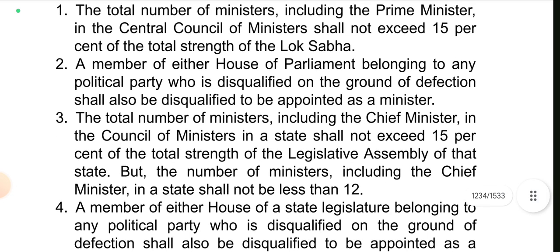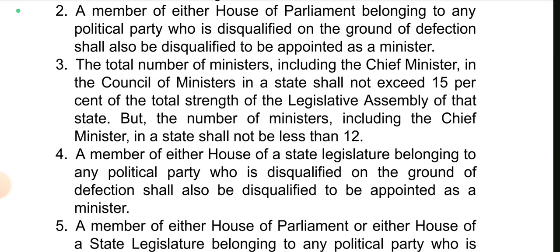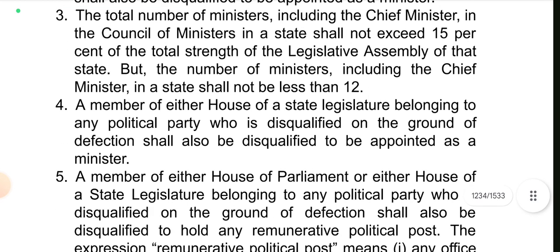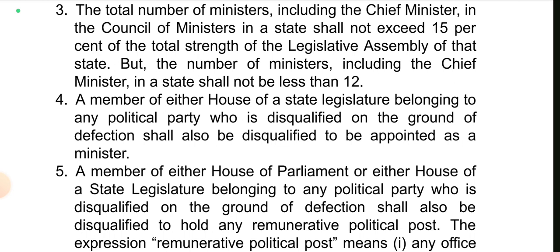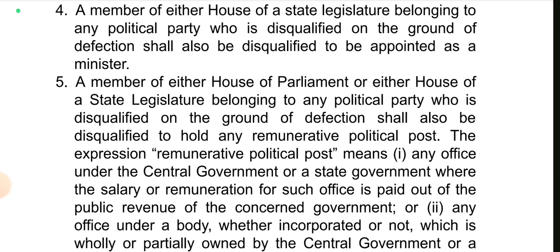The total number of ministers, including the Prime Minister, in the Central Council of Ministers shall not exceed 15% of the total strength of the Lok Sabha. A member of either House of Parliament belonging to any political party who is disqualified on the ground of defection shall also be disqualified to be appointed as a minister. The total number of ministers, including the Chief Minister, in the Council of Ministers in a state shall not exceed 15% of the total strength of the Legislative Assembly of that state, but the number of ministers, including the Chief Minister, in a state shall not be less than 12. A member of either House of State Legislature belonging to any political party who is disqualified on the ground of defection shall also be disqualified to be appointed as a minister.